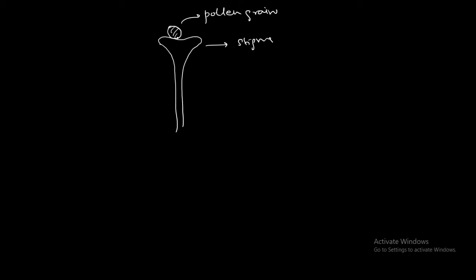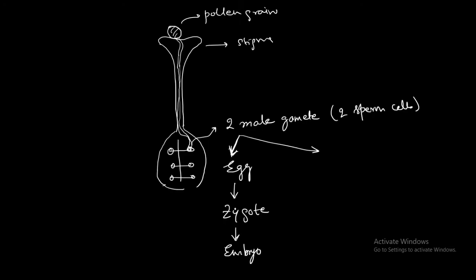The other male gamete will fuse with another cell, which you will learn in your next higher class. But here what is important is, in one pollen grain there are two male gametes, one of them will fuse with the egg to form the zygote, embryo and then the seed. So this is how fertilization takes place in plants in brief.